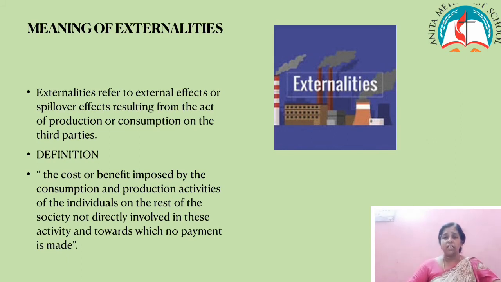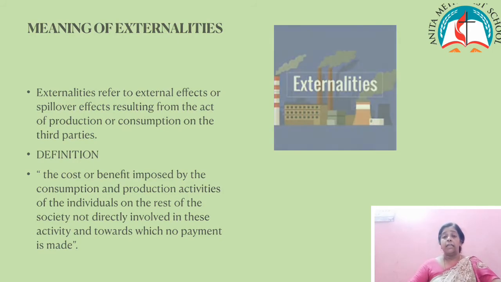So the definition of externalities will be the cost or benefit imposed by the consumption and production activities of the individual on the rest of the society not directly involved in these activities and towards which no payment is made. It means it is not going to affect the persons who are involved in the production and the consumption, but it is going to affect other persons, that is third parties, for which no compensation is given.